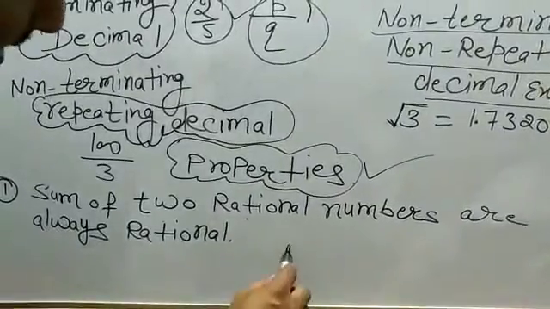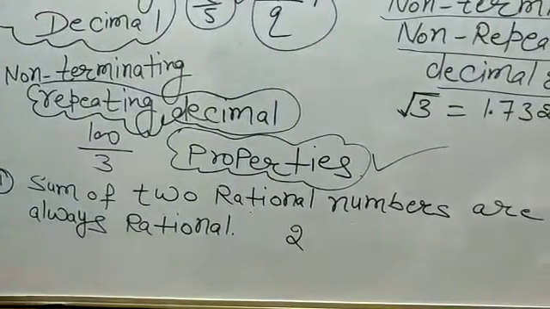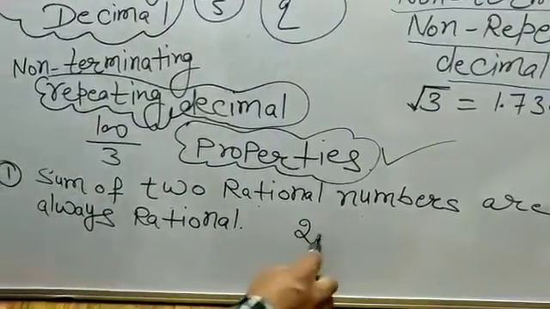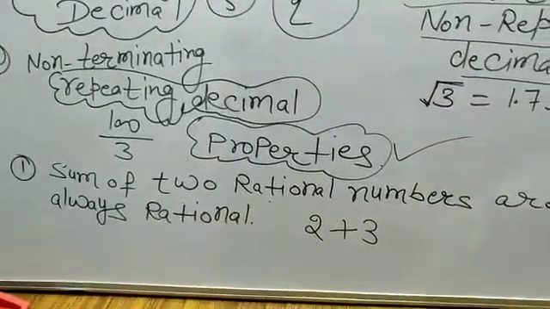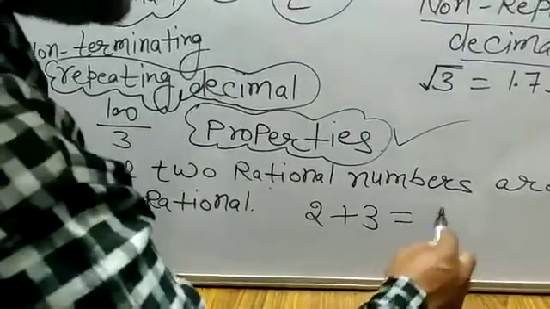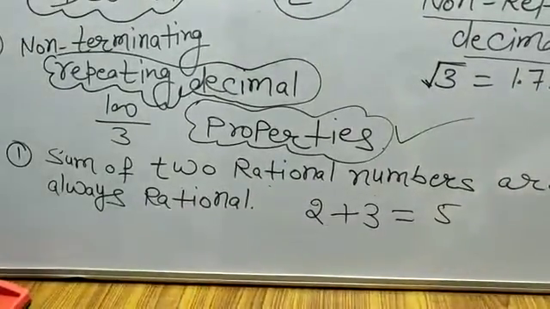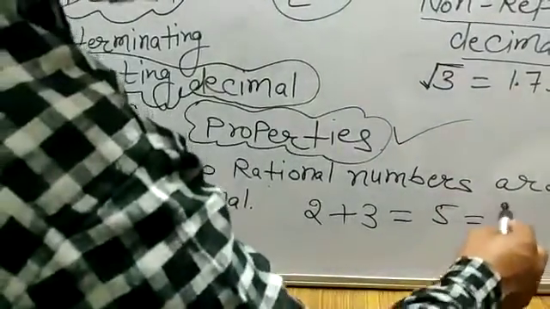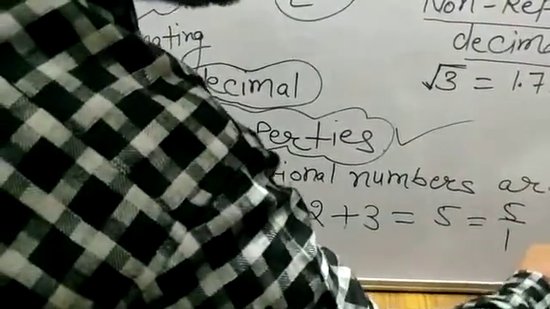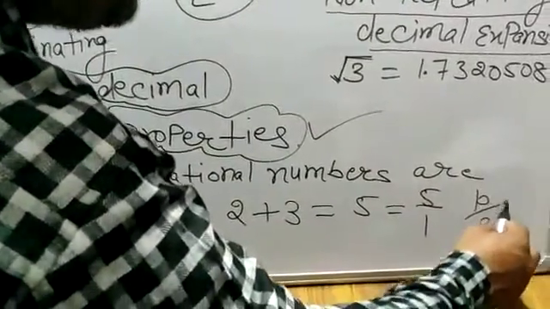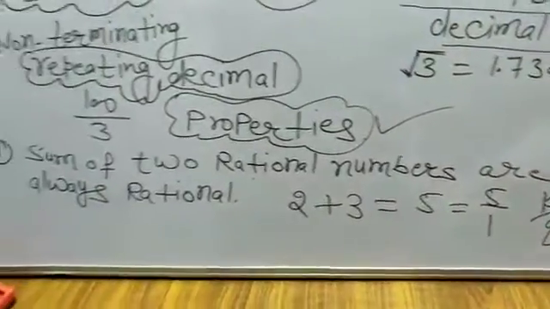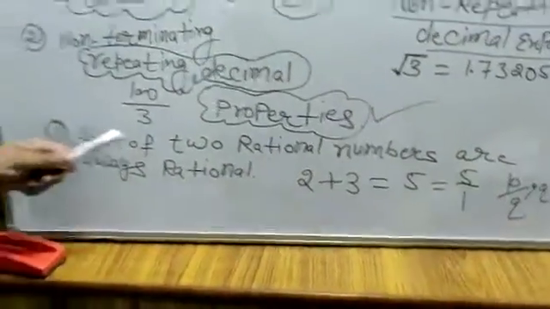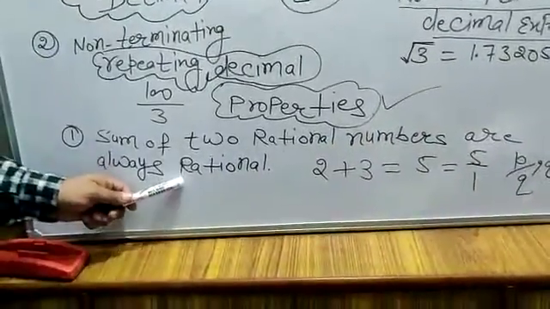For example, 2 is a rational number, plus 3, which is also a rational number, and on addition our answer is 5. And 5 we can write as 5 upon 1, which is in the form of P upon Q, where Q is not equal to 0.